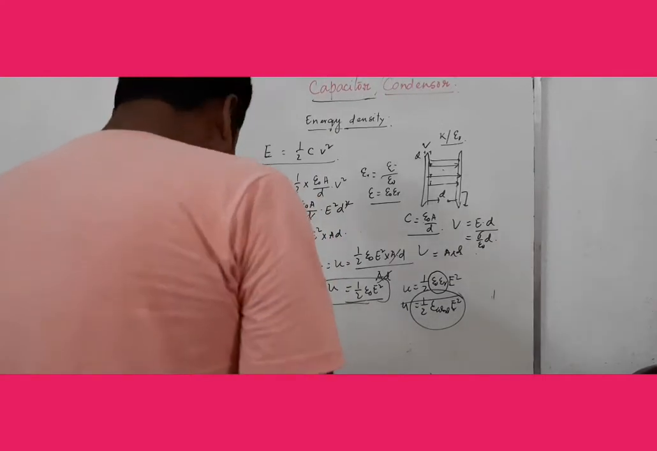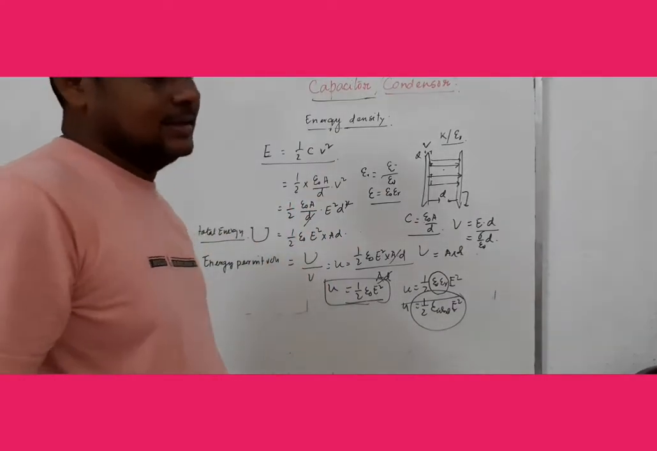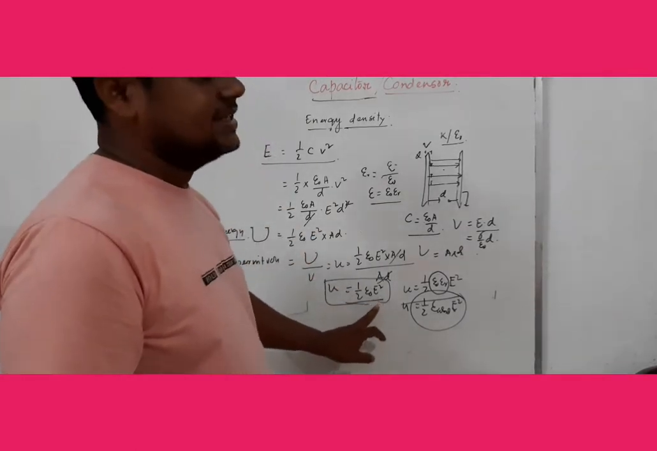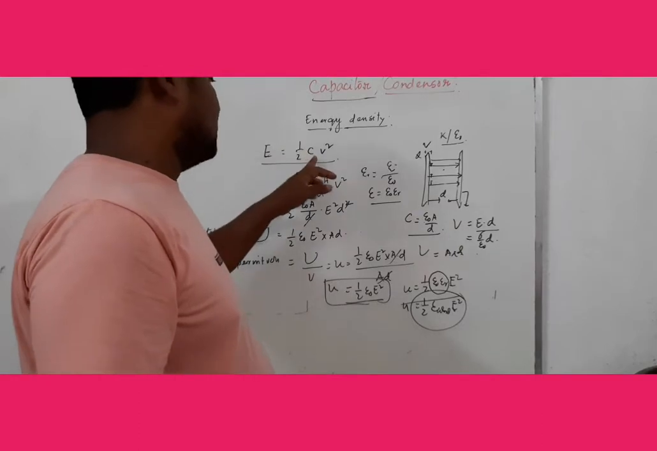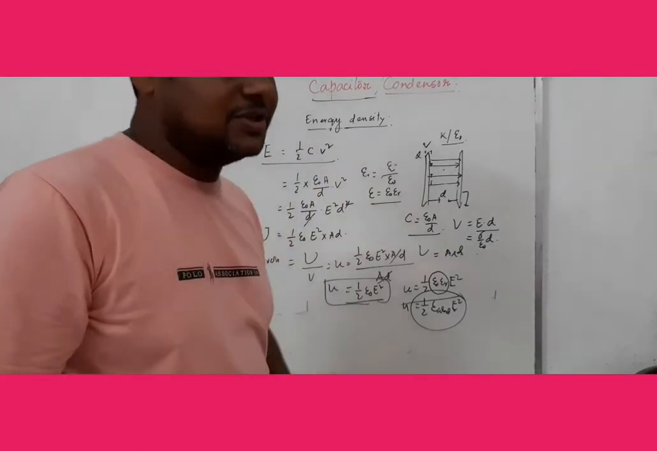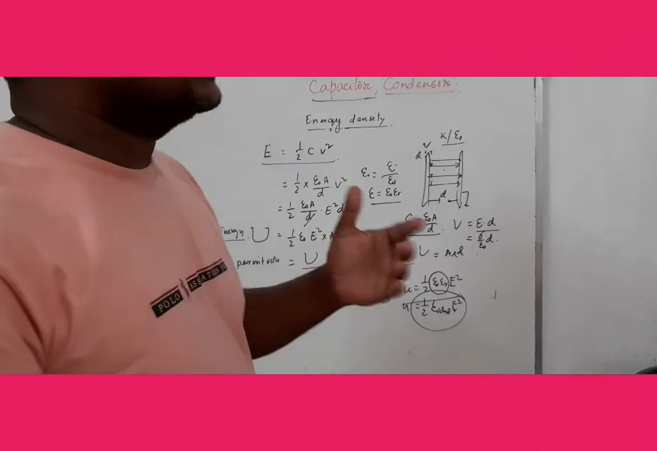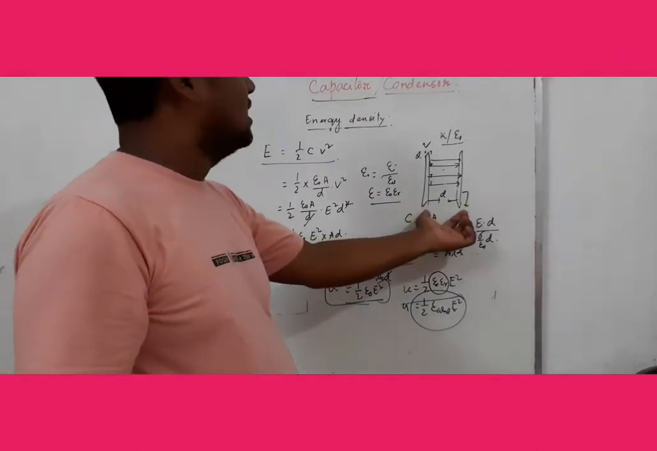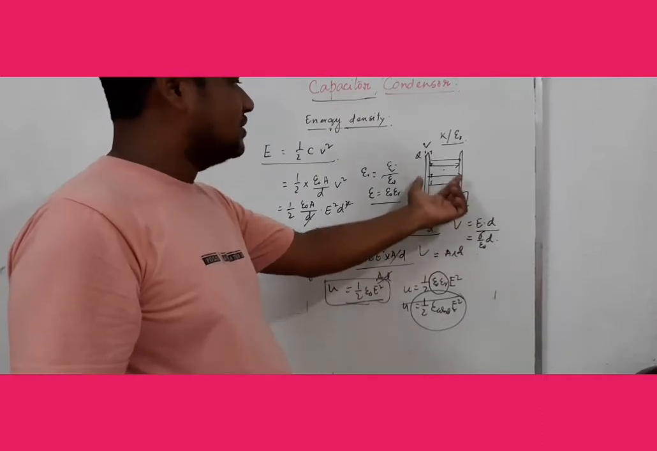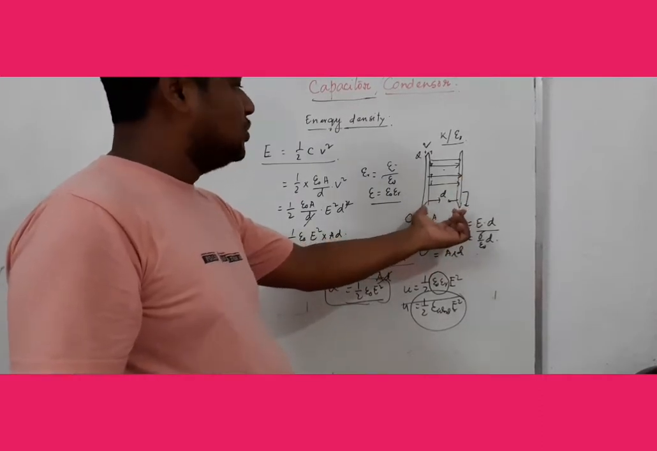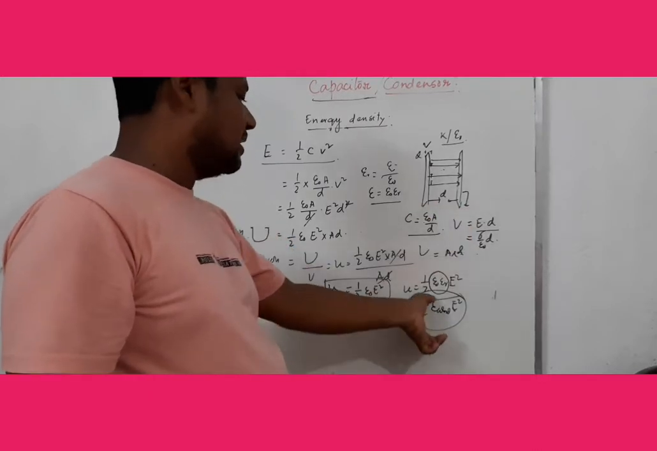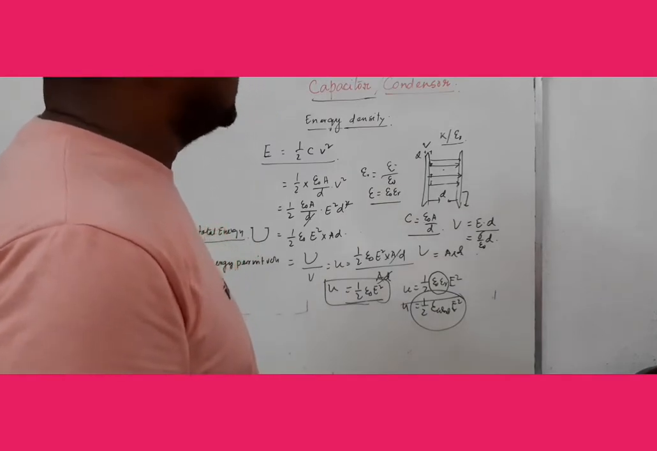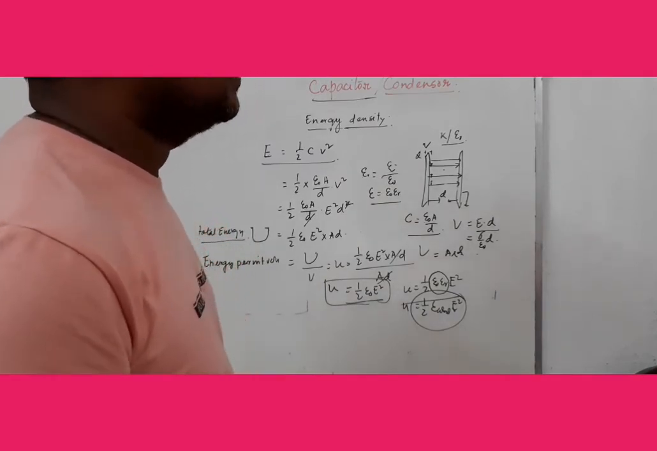So here we know two basic things, that is energy density and how it is related with the capacitor and total energy of the system of the capacitor, and what is the electrostatic pressure. And sometimes if we calculate the force of attraction per unit area between the two plates, then it is also equal to the energy density of the system. That is why it is called electrostatic pressure.